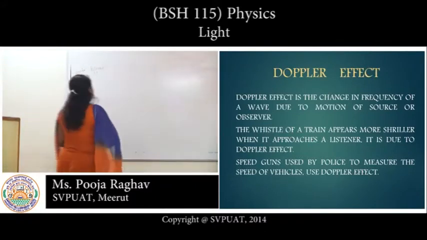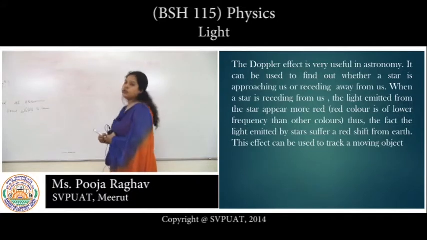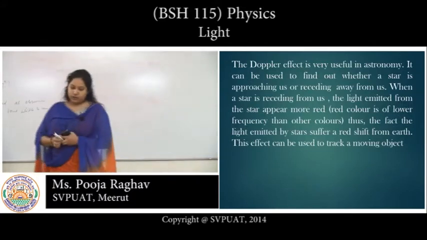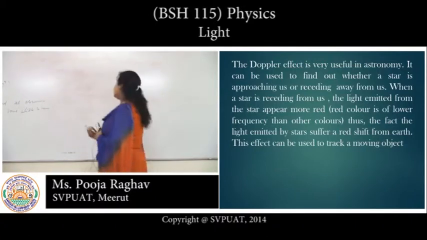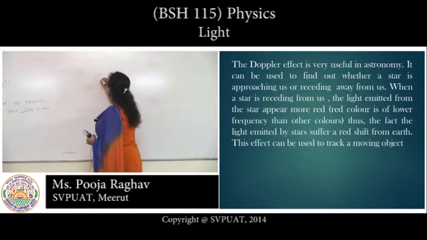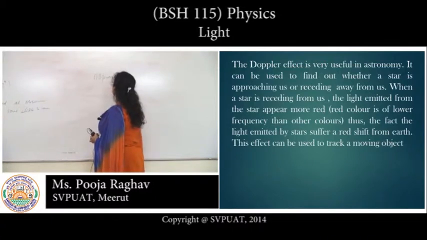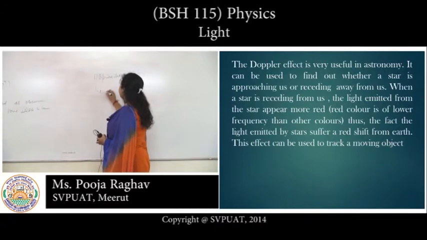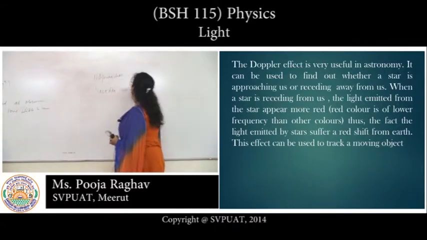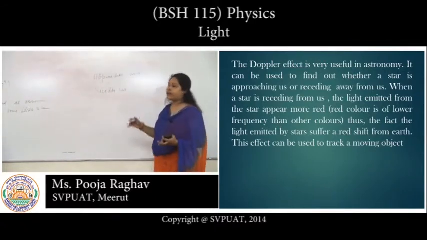Now we talk about the stars. The Doppler effect is useful in astronomy. It is used to find out whether a star is approaching us or receding from us. If the star approaches us, then there will be no change, but if it recedes from us, then it emits more red light.